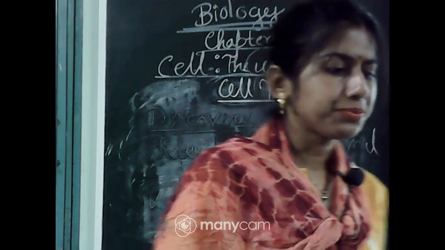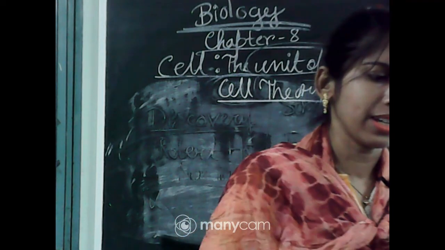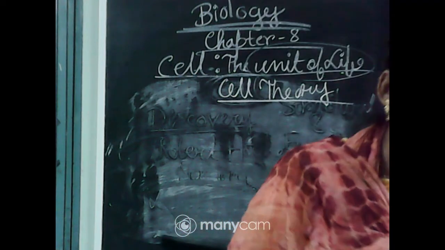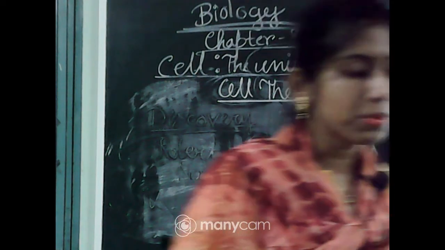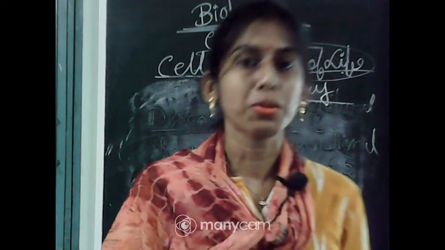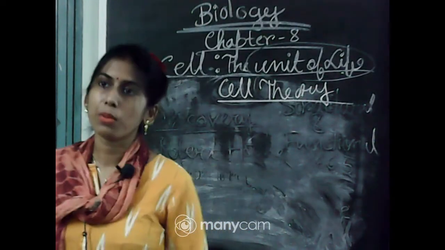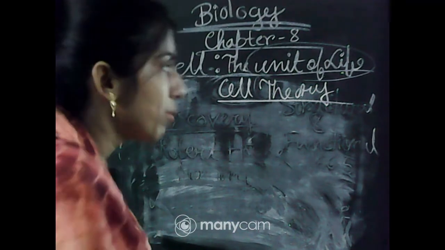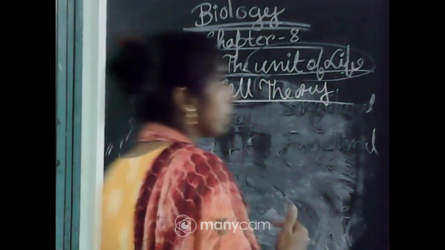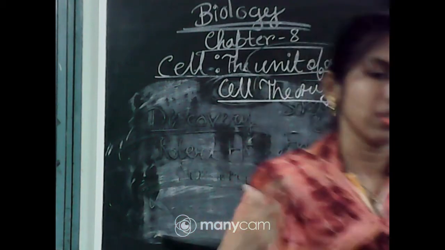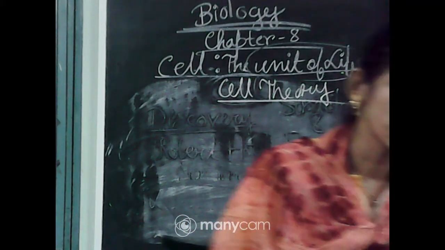After various examinations, Schwann proposed the hypothesis that the bodies of animals and plants are composed of cells and the products of cells. This line is important: the bodies of animals and plants are made up of cells and their products. Schwann observed this and concluded this.